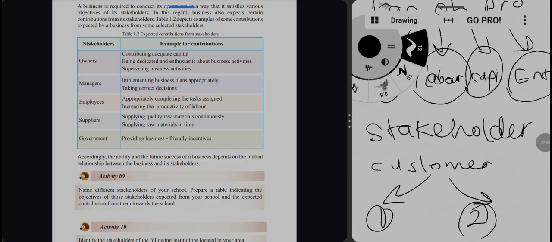And suppliers supply quality raw material. Without quality raw materials we cannot produce a quality product. So they contribute a lot to a business, supplying raw materials in time. And the government provides business friendly incentives, like some incentives for small businesses, such as loan systems. So those are the contributions by the stakeholders.